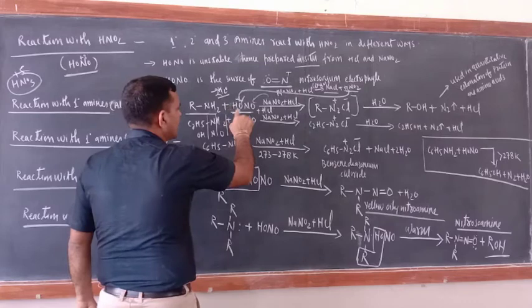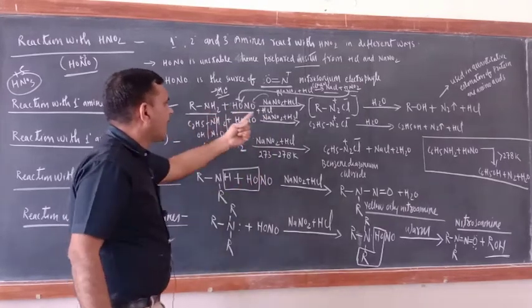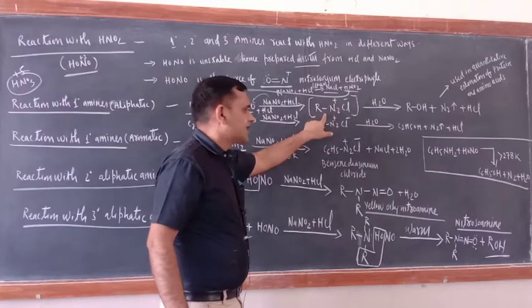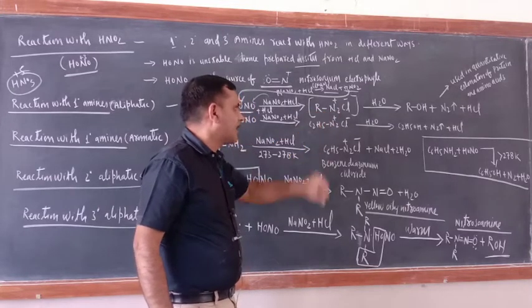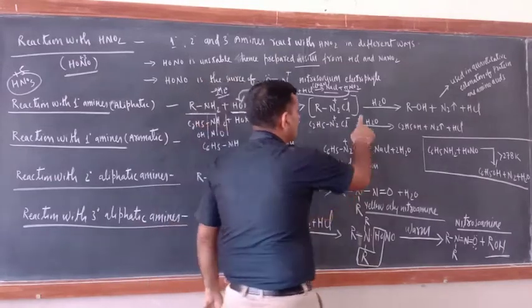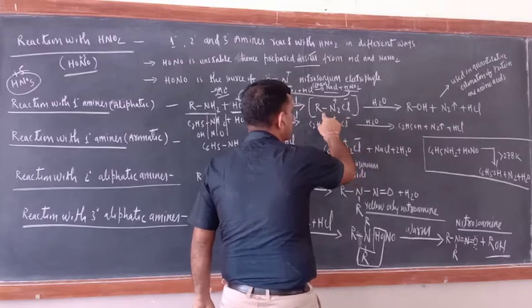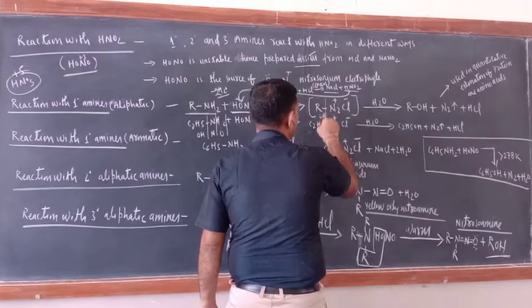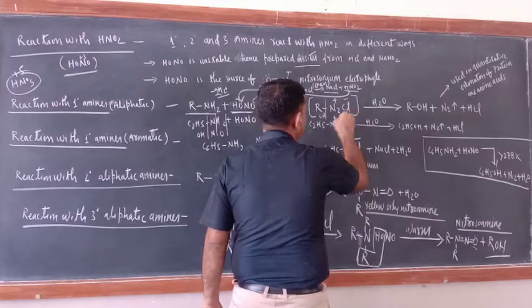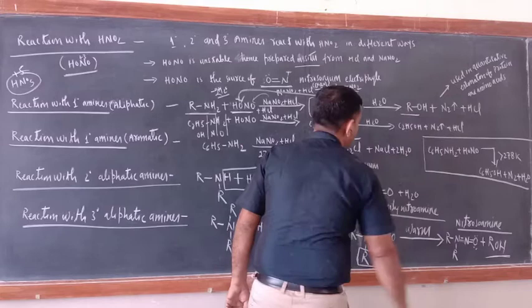Now the number you should increase. There is no issue. So ultimately what would be left here? R and 2Cl. This is alkyl diazonium salt. Alkyl diazonium salt. Now when you warm with water, then what would be there? Just see. Water, here OH would be there and here H would be there. So now ROH, alcohol, N2 and HCl.